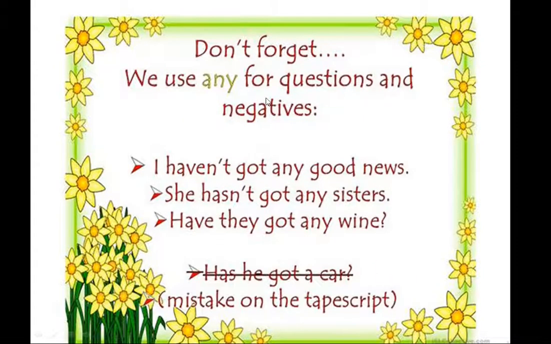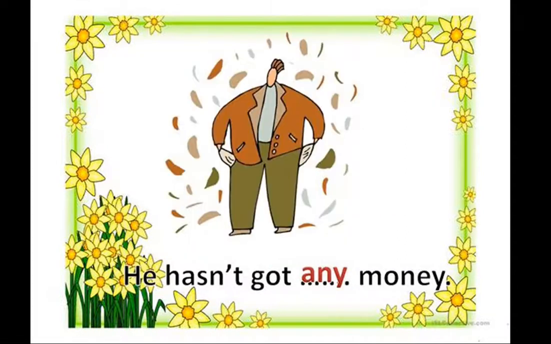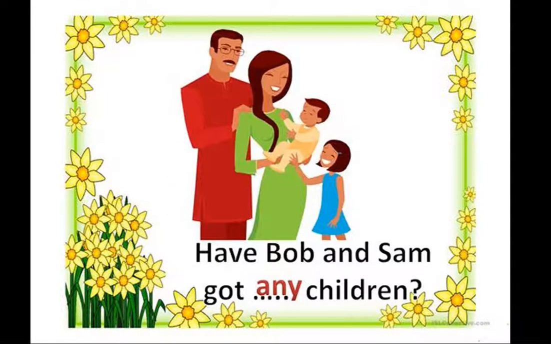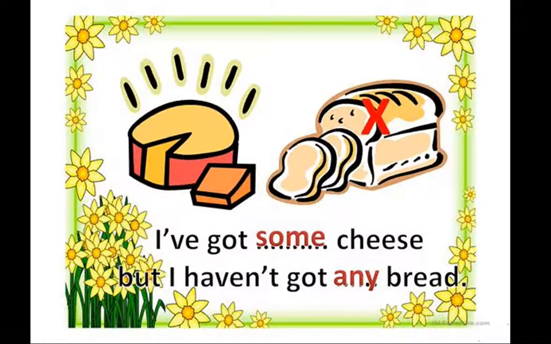And don't forget, we use any for questions and negatives. I haven't got any good news. She hasn't got any sisters. Have they got any wine? Now few examples that we are going to study about some and any. Just be ready for that. I have got some money. He hasn't got any money. Have Bob and Sam got any children? There isn't any wine in the fridge. I have got some cheese but I haven't got any bread.